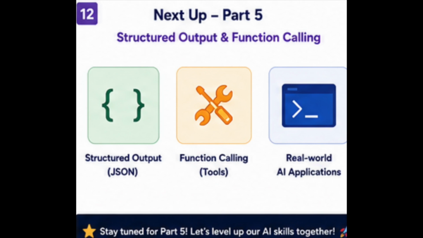Today we covered questions 25 to 32. We discussed prompt engineering, good prompts, zero shot, one shot, few shot prompting, system prompts, user prompts, and the difference between prompt engineering and model training. In the next video, we will move to an extremely important topic for developers: structured output and function calling. We will learn how to make AI return predictable JSON responses and how an LLM can interact with external tools and APIs.